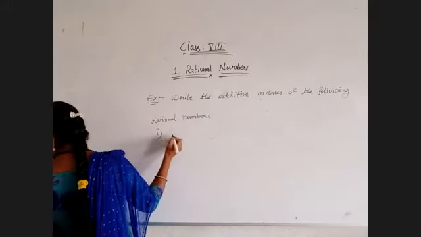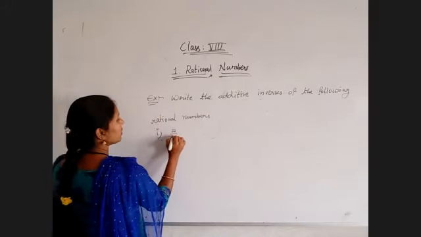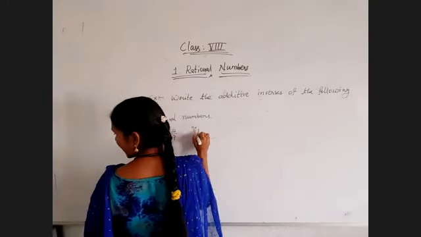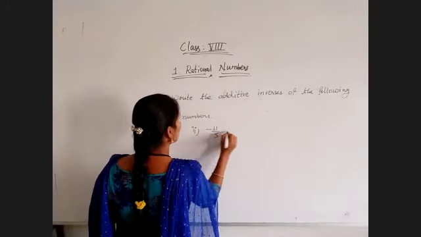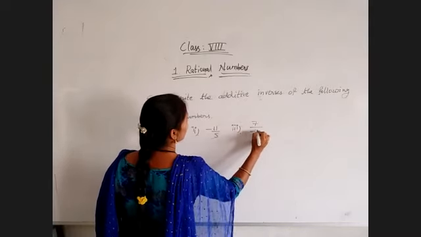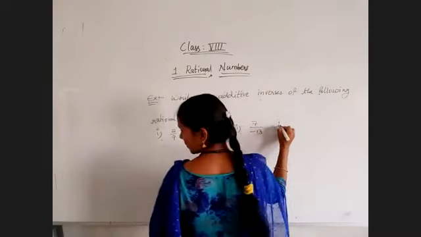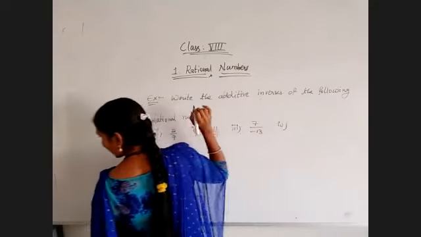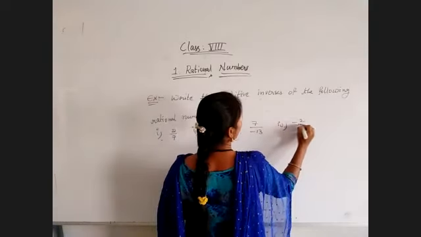First one is 2 by 7. Second one is minus 11 by 5. Then 7 by minus 13. Then minus 2 by minus 3.